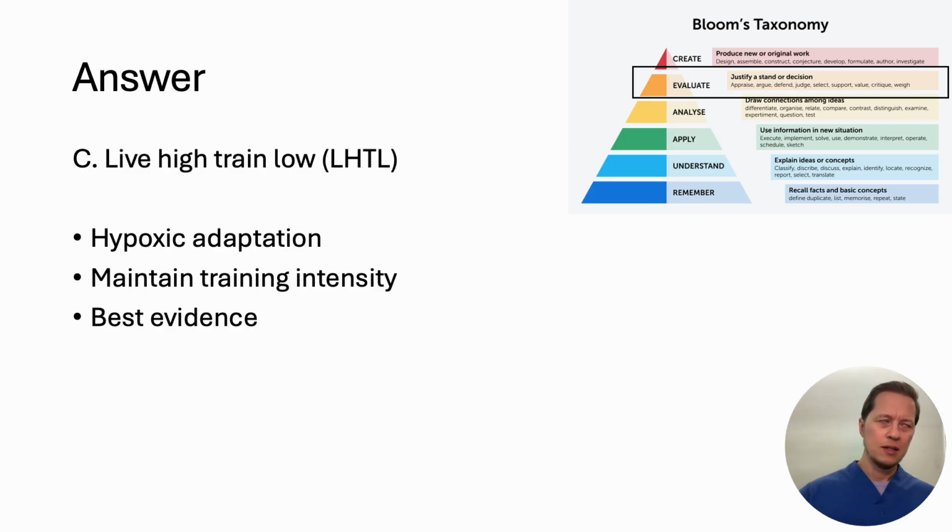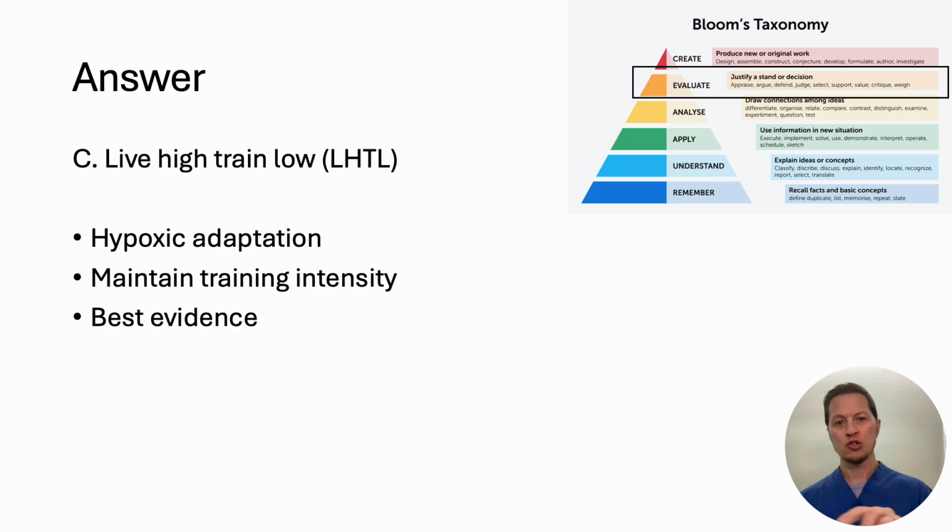The live high, train low still really has the most evidence-based research out there for boosting your hemoglobin mass in your body and still your VO2 max. The live high, train high fails in that you can't maintain the same intensity when you're training up high. Think training at Everest, it's very hard to do, so you actually get a detraining effect, which really stinks.